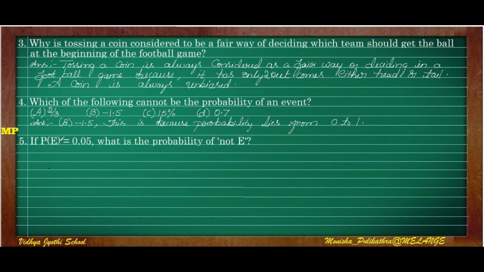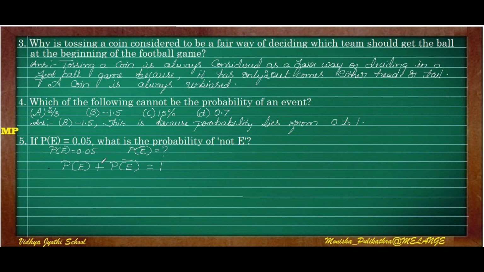If P of E is 0.05, then what is P of not E? Not E is given by P of E bar, so this we have to find out. The formula is P of E plus P of not E is equal to 1.